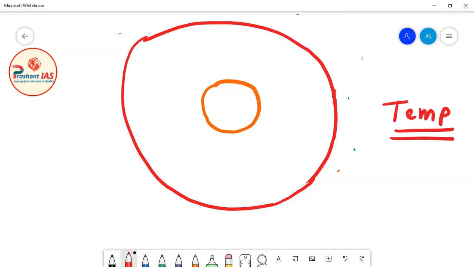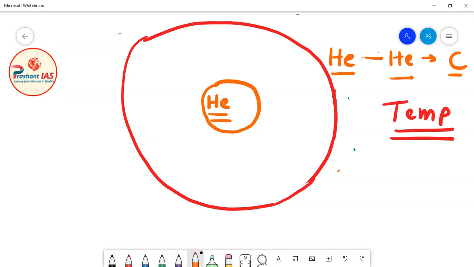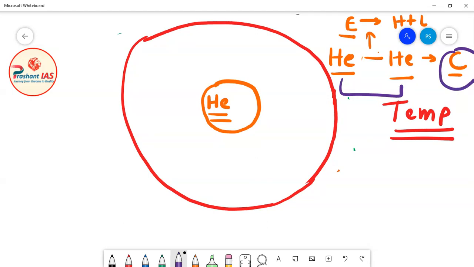And then the helium fusion reaction will start in the core. Friends, the helium nuclei will fuse together to form carbon. So how will this reaction take place? The helium nuclei will fuse together to form carbon, and definitely in the process energy will be released in the form of heat plus light. The fusion process is very similar to that of hydrogen: the helium nuclei fuse to give a carbon nucleus, and in the process energy is released.